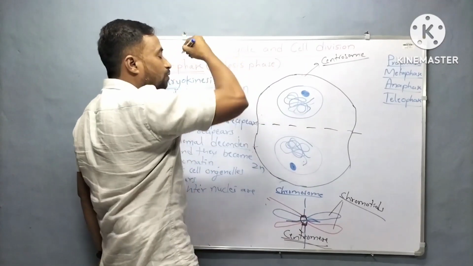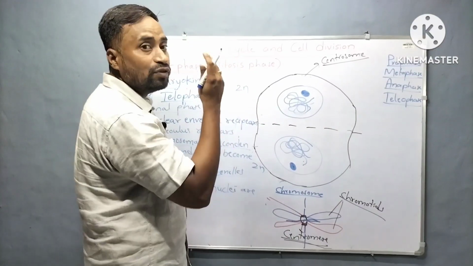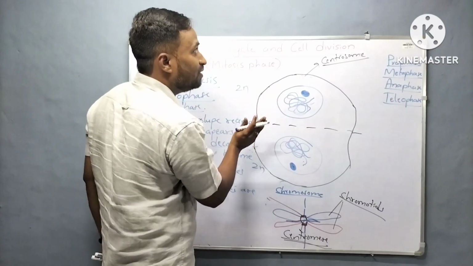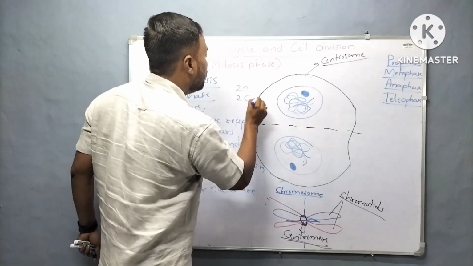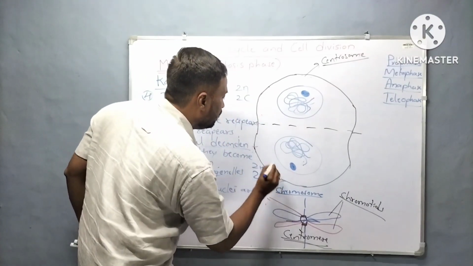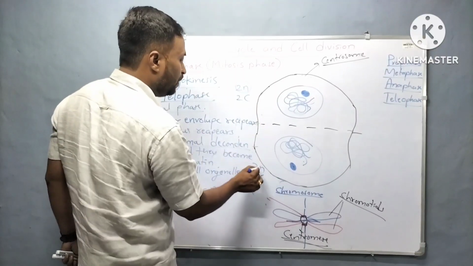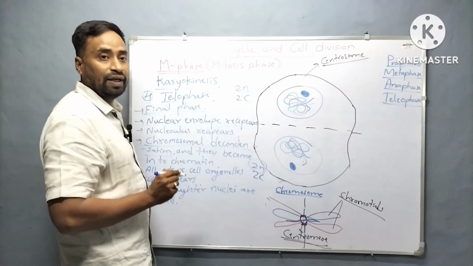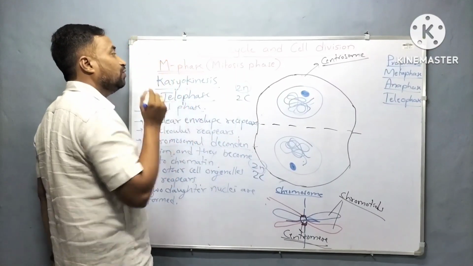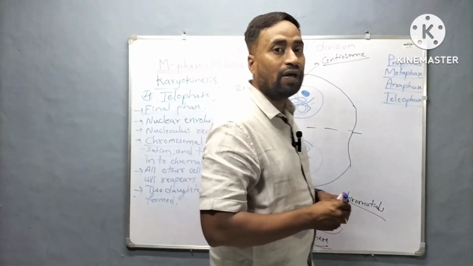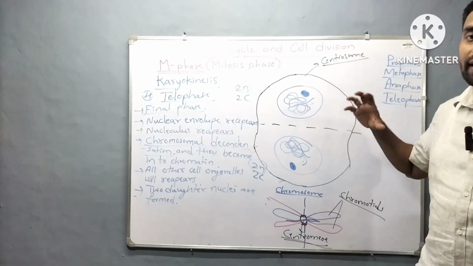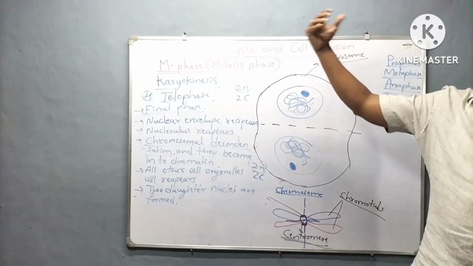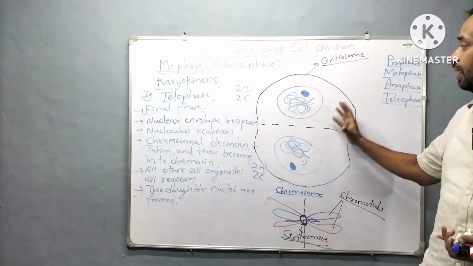In prophase the content was 4c, but at telophase it becomes half, 2c. That is why mitosis is called an equational division, because daughter cells have the same number of chromosomes as the parent cell.